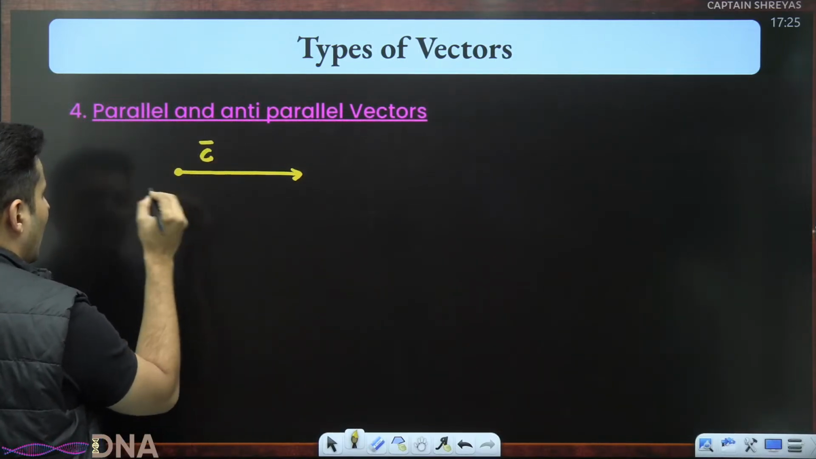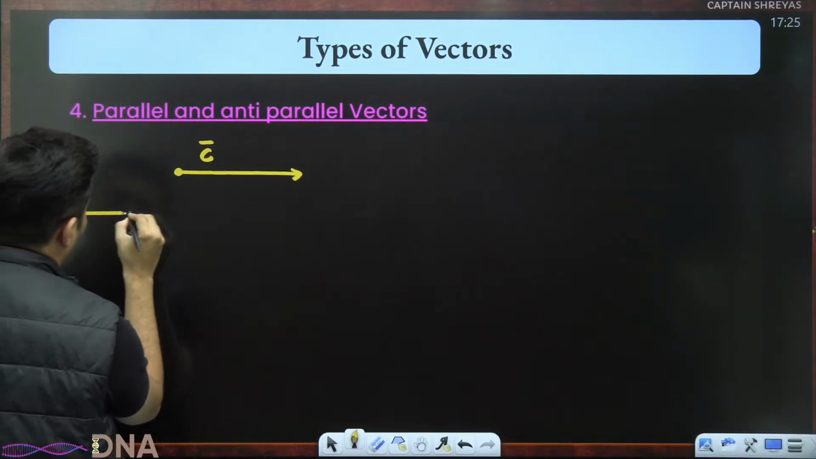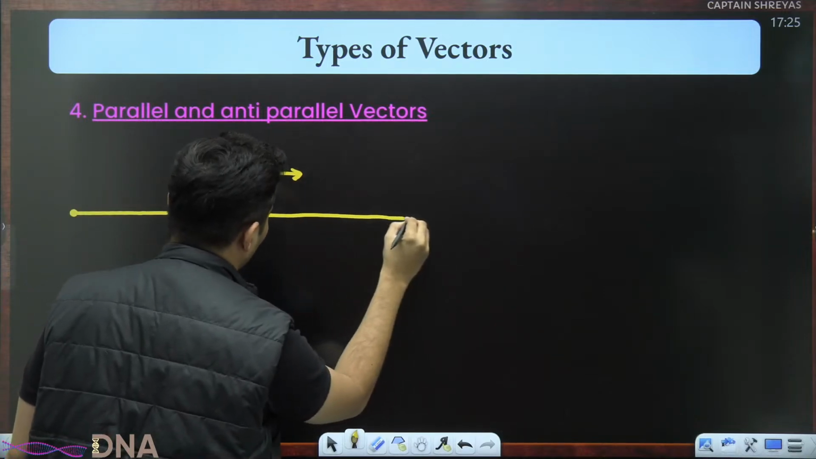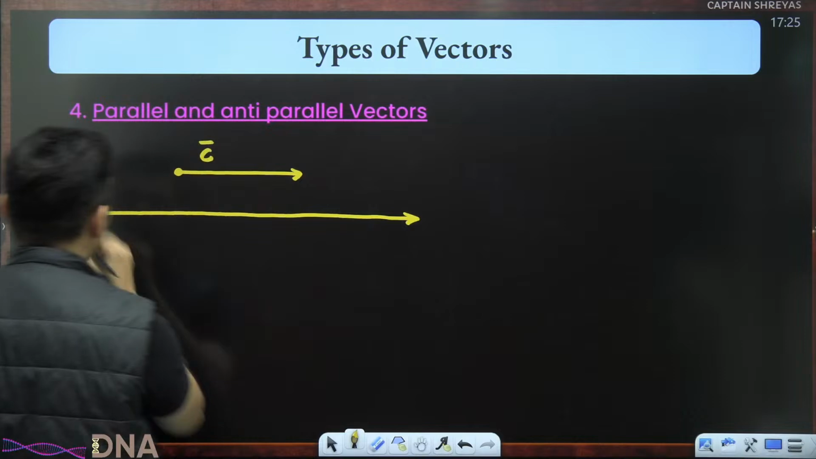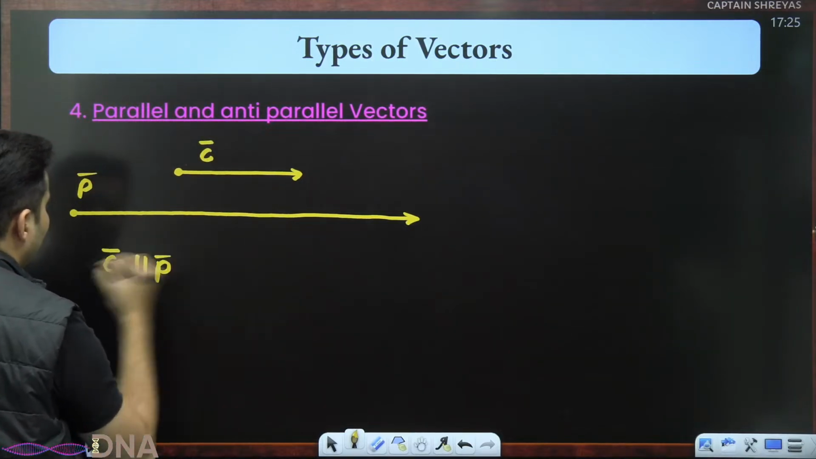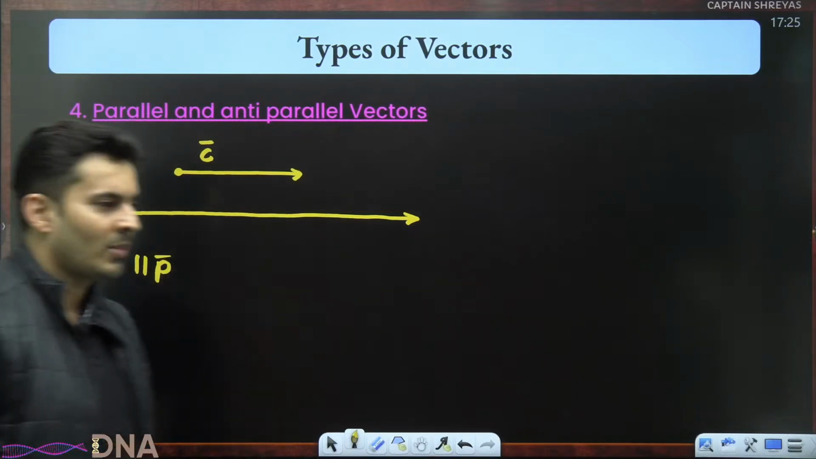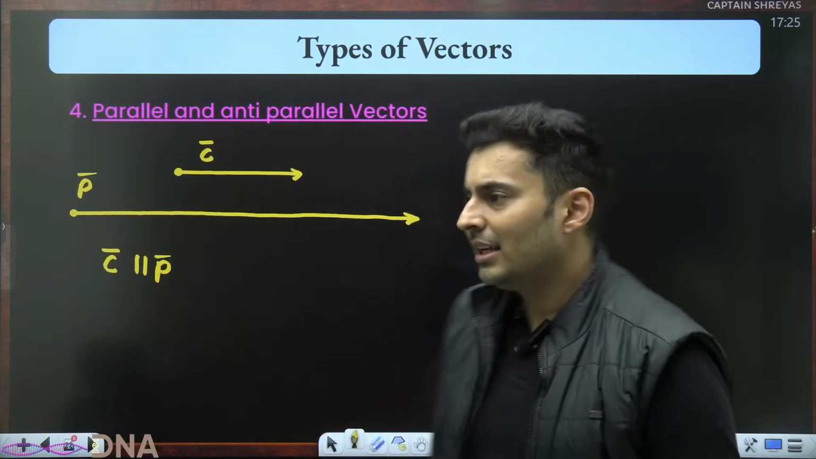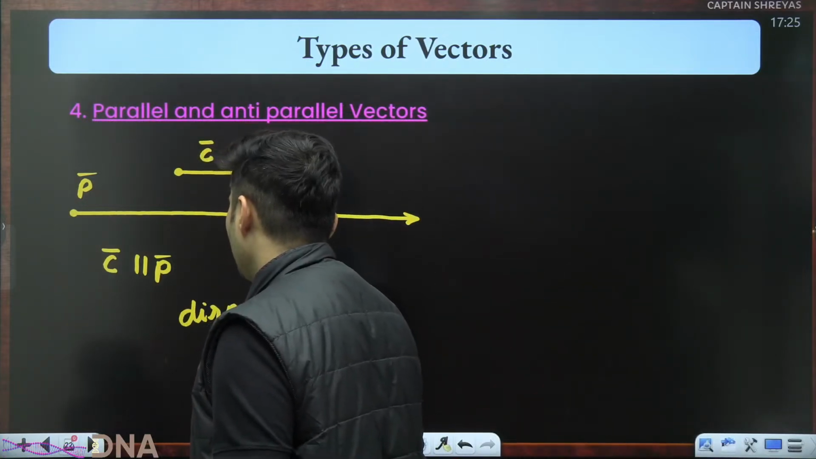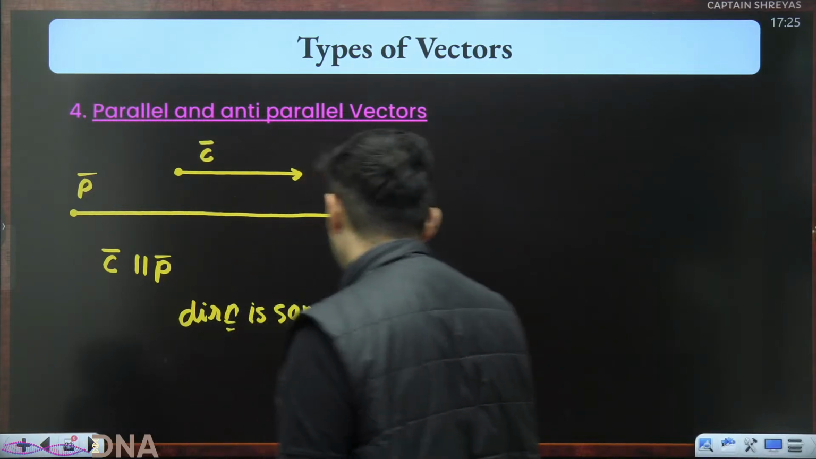Pandu decides, I will follow whatever Champa is doing, so Pandu was behind her. Sometimes he overtakes her, sometimes he's behind her, and when Champa stops, he continues as if nothing has happened. So the C vector is parallel to the P vector. Their lengths may or may not be the same, but their direction is the same. As long as the direction is the same, they are called parallel vectors.